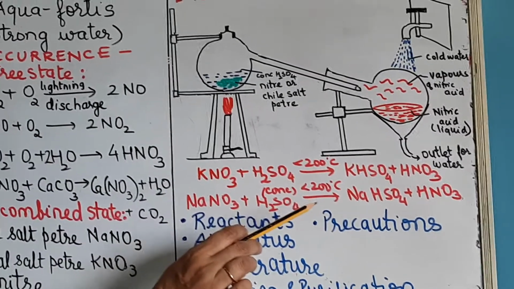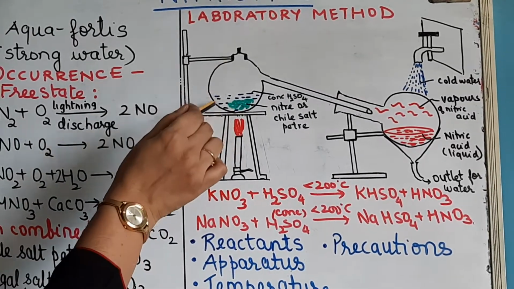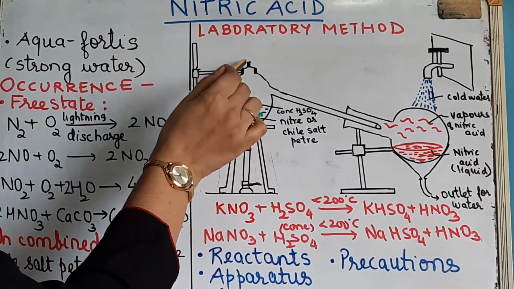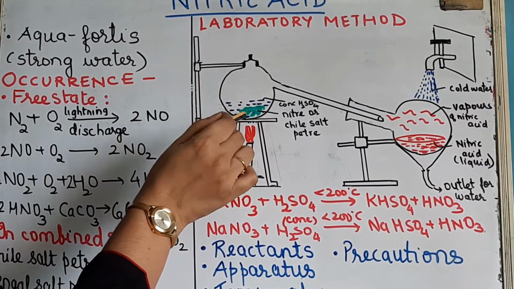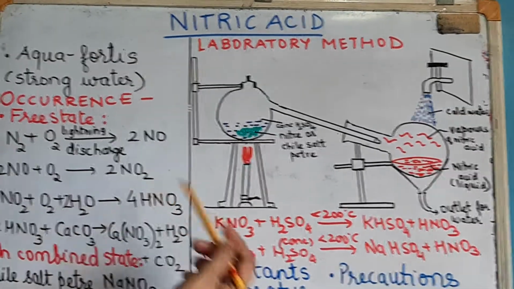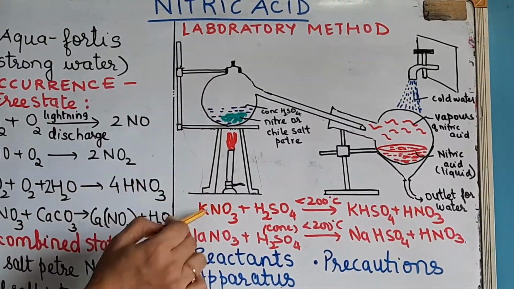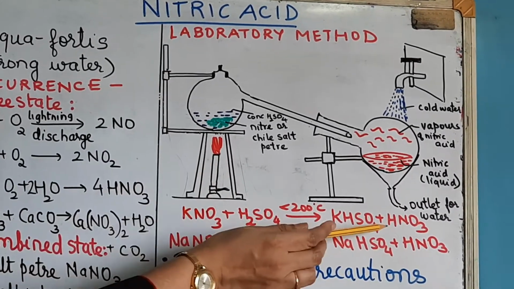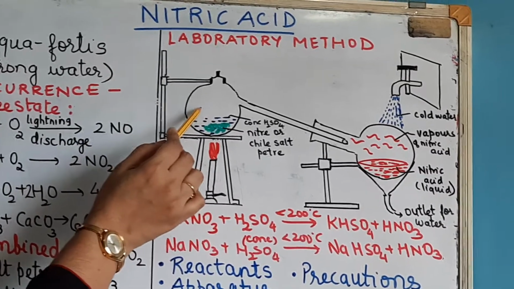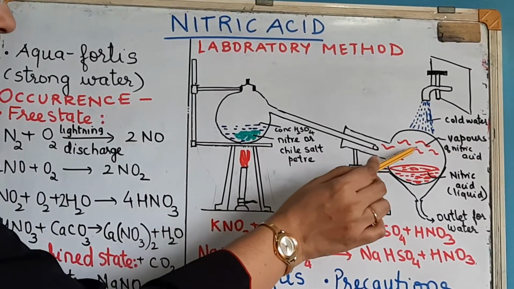Now just understand how we are carrying out the experiment. In this glass retort you are first going to add the niter, that is potassium nitrate. Now you will add concentrated sulfuric acid to it. Now you are going to heat it and see that the temperature doesn't exceed 200. Once the temperature reaches around 200, the reaction is going to take place and you are going to get nitric acid. So you will get nitric acid in the form of vapors. These vapors of nitric acid are going to travel through this long stem and they will reach here.